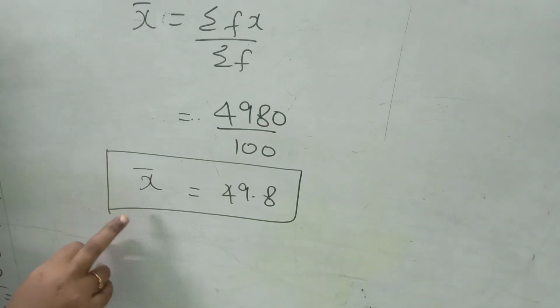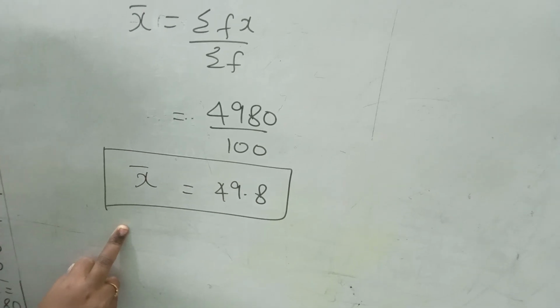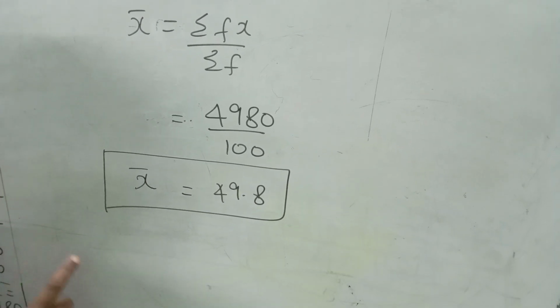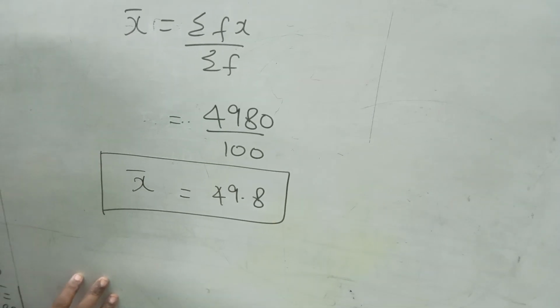I hope you all understand what is mean. There are 3 types of data. What are the 3 types of data? Raw data, another one is discrete data, another one is continuous data. This is the example of continuous data.